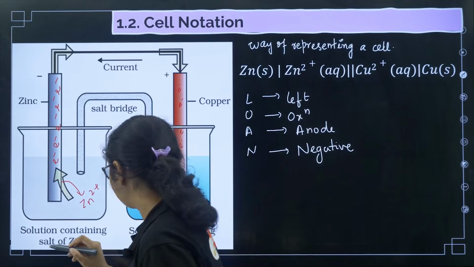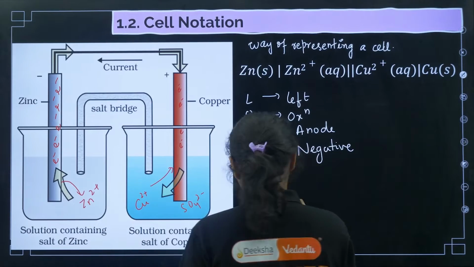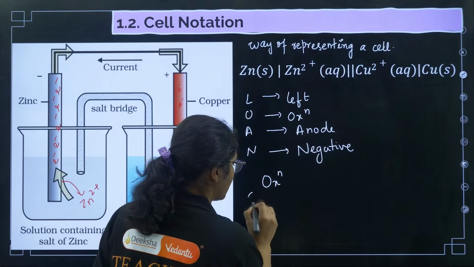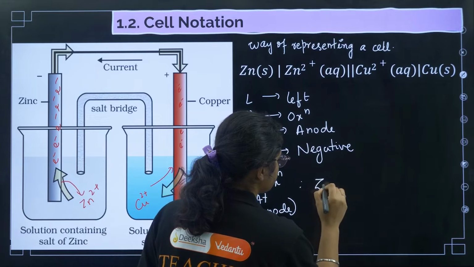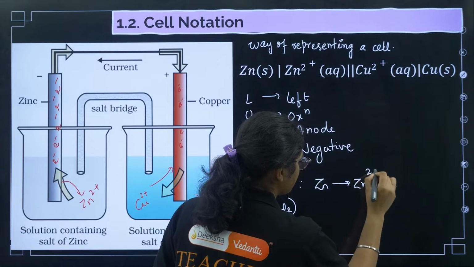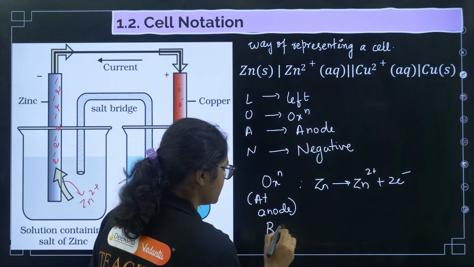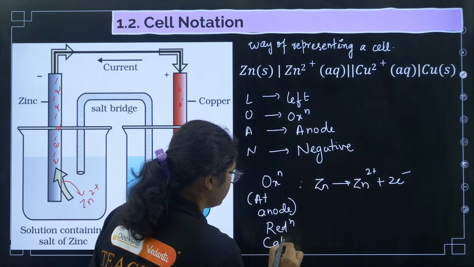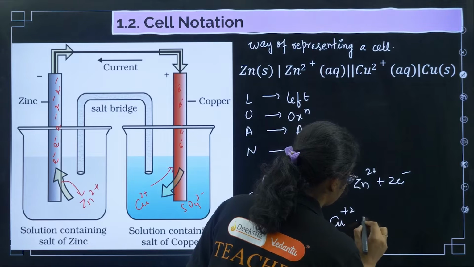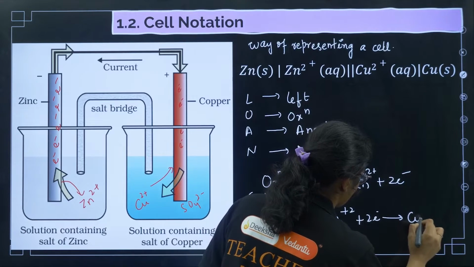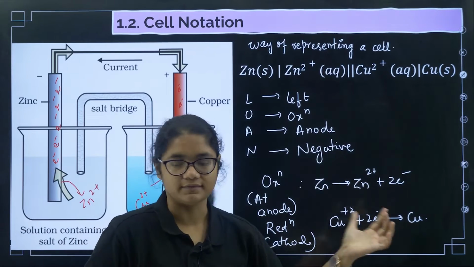Now if I want to write the reaction, what is happening? Oxidation is at the anode. At anode, zinc is undergoing oxidation, so I can write Zn gives Zn2+ plus 2 electrons. And if I want to write about reduction, reduction is happening at the cathode. Which is undergoing reduction? Copper. So Cu2+ plus 2 electrons gives you copper.